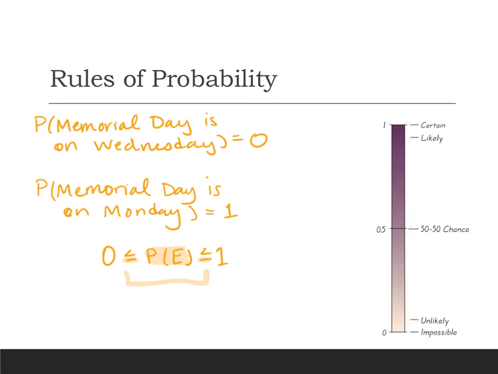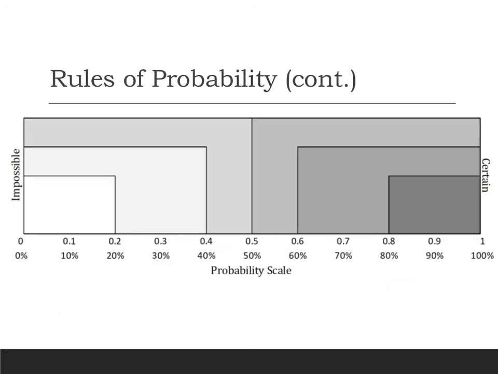Now, also, just as a quick side note, of course, this could also be 0% and 100%. So sometimes we deal with the percentages, sometimes we deal with the decimals. So that 0 to 1 is when we're dealing with the decimals.